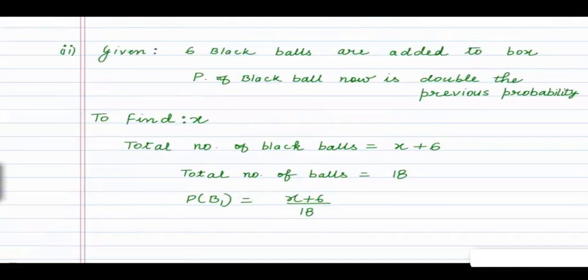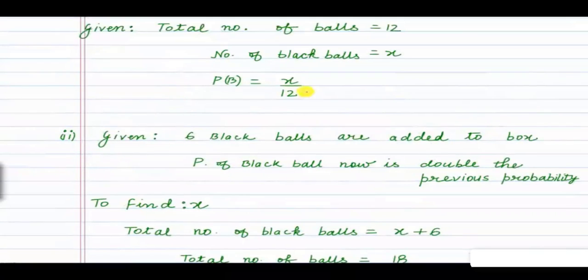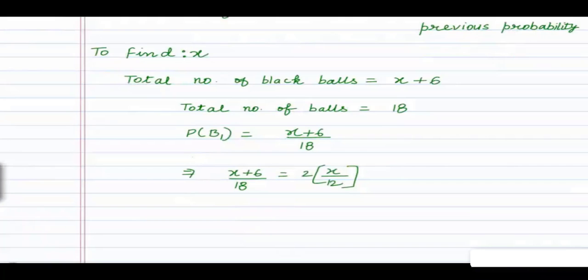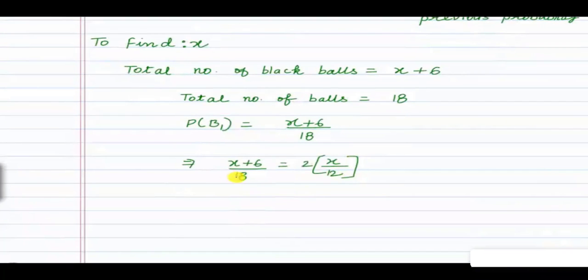And according to the condition, this probability, that means B1, is twice the probability of drawing a black ball earlier. That means this x by 12. So this implies x plus 6 by 18 is equal to twice of x by 12. So from here we can find the value of x. We can cancel this: 6 3s are 18, 6 2s are 12, 2 and 2 will get cancelled.